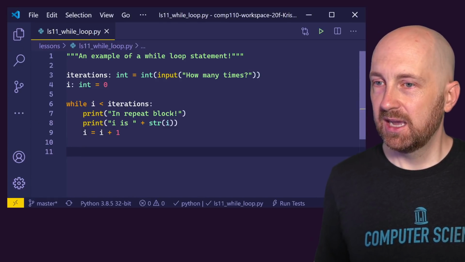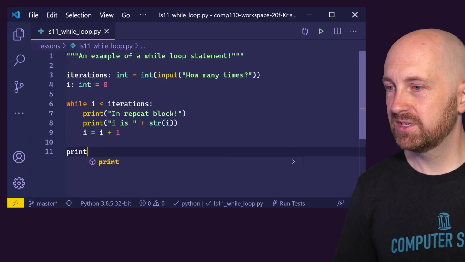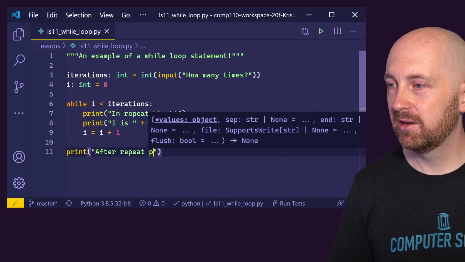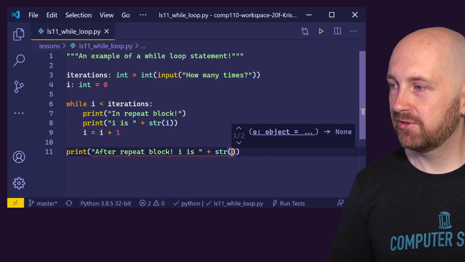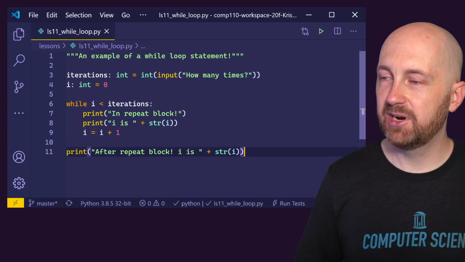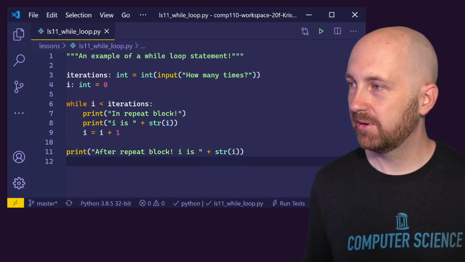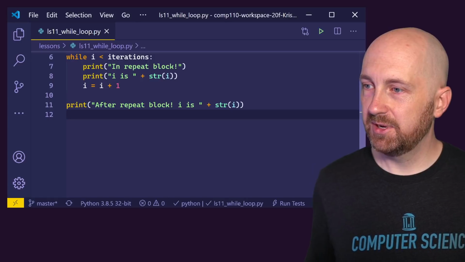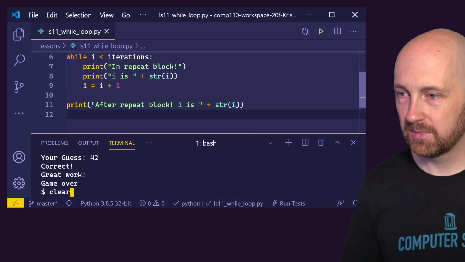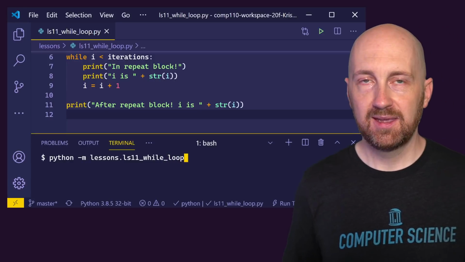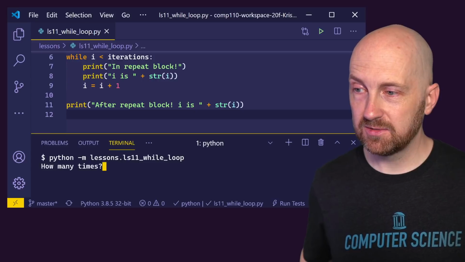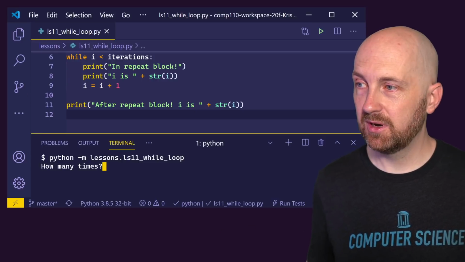All right. And so now what we can do is let's have just one statement print after repeat block I is, and then we'll concatenate 1 more time, the stir I. So we can just see what our variable I ends with when this is done. Okay. So I'm going to scroll this down just a little bit, and I'm going to open up my terminal, and I need to run the program Python module lessons.ls11_while_loop.